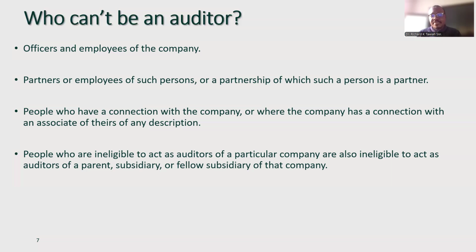So these are the people who can't be an auditor: officers, employees of the company, partners or employees of such persons. People who have a connection with the company cannot be auditors. And people who are not eligible to act as auditors for a parent cannot be eligible to act as auditors for the subsidiary.